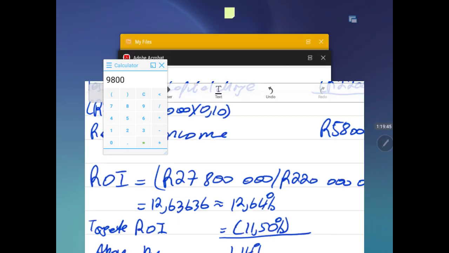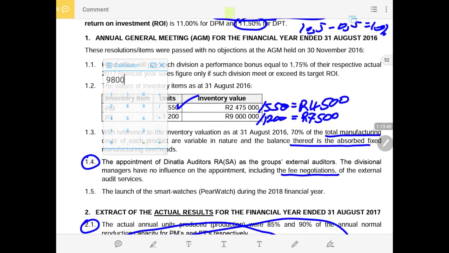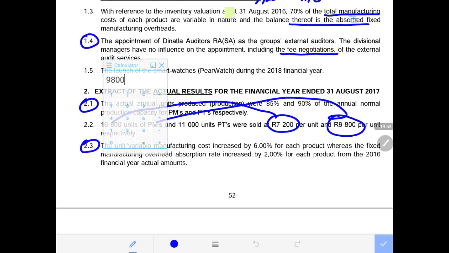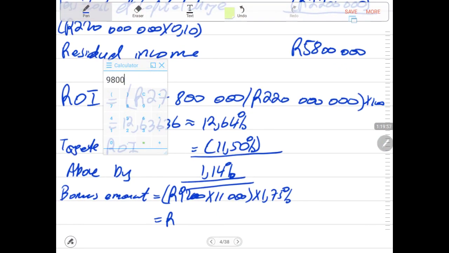Let us just verify if it was 9.2 or 9.8. I think it was 9.8. The selling price, yes, 9.8. That was the selling price for the tablet. So it is 9,800 to calculate the amount of sales, times 11,000 units that were sold.